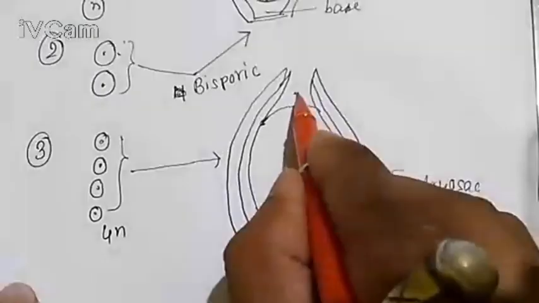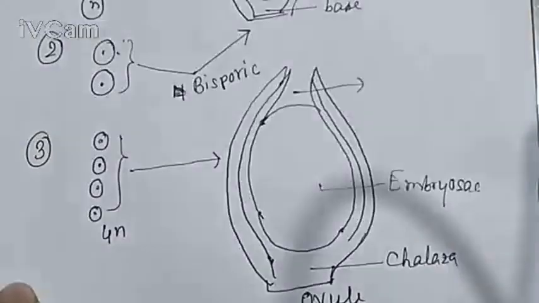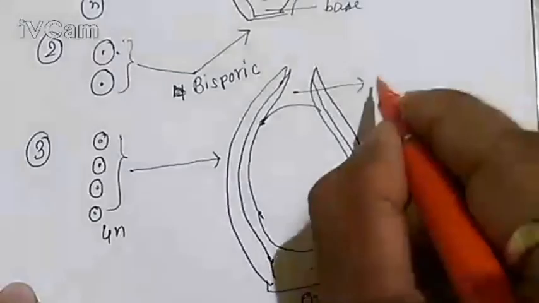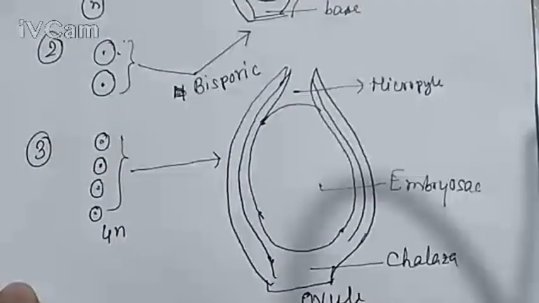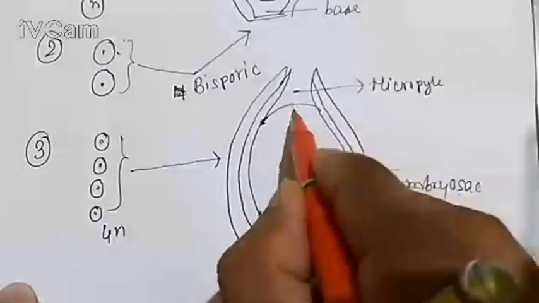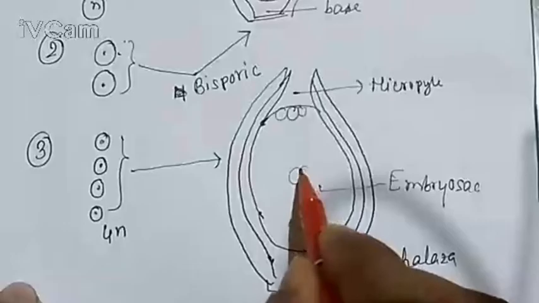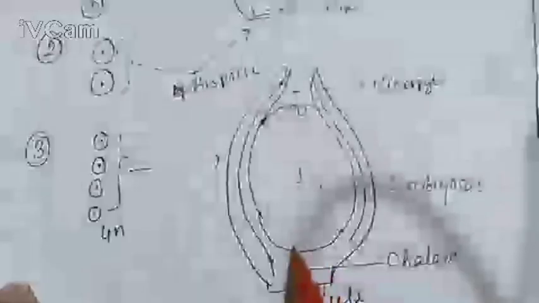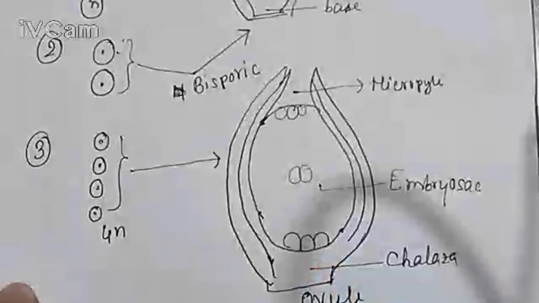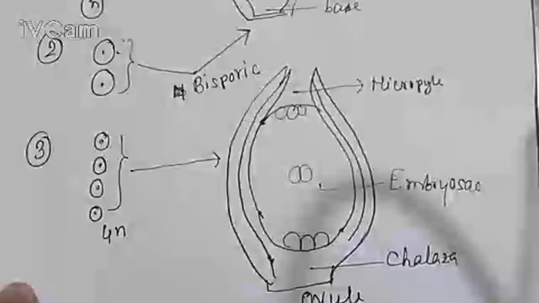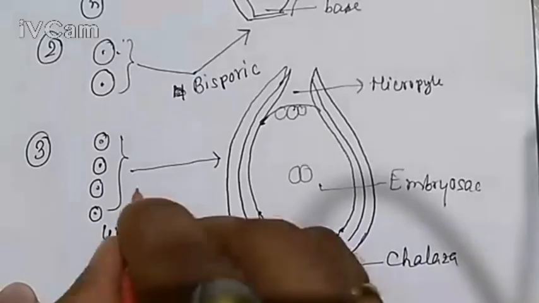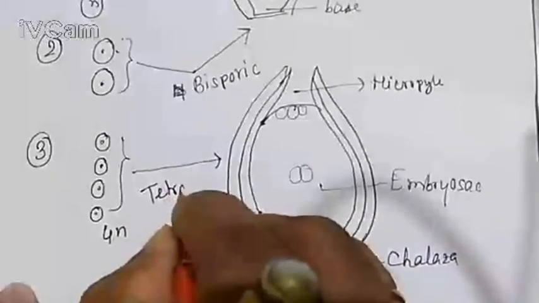And the opening part of the female reproductive part is called the micropyle. This is the opening. Here the egg apparatus, secondary nucleus, and antipodal cells are present. So there are three types of embryo sac development: one is monosporic, another is bisporic, and the last one is tetrasporic, because four megaspores participate here.